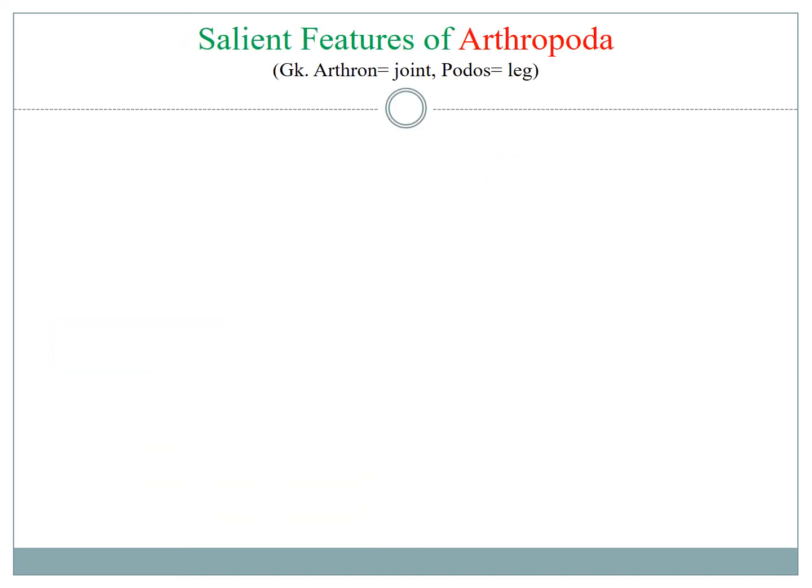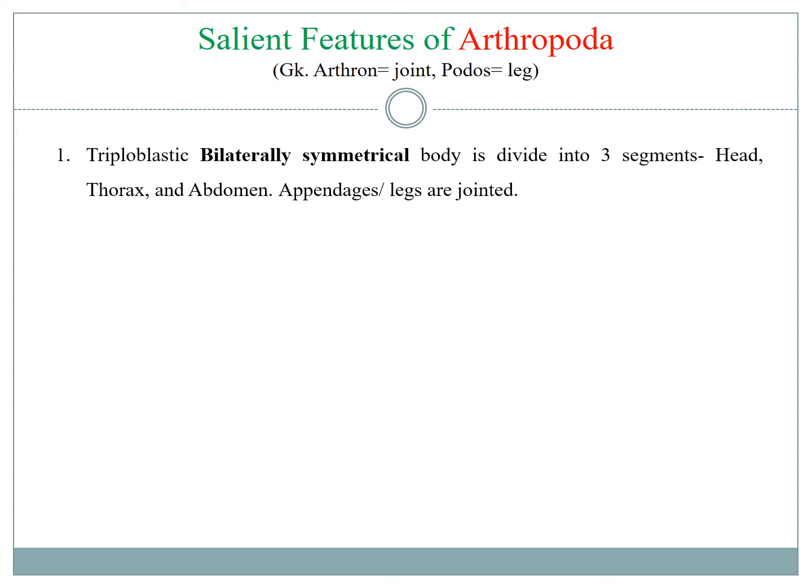Features of arthropods. Arthropods are triploblastic animals with a bilaterally symmetrical body, and the body is primarily divided into three segments: head, thorax, and the abdomen. All the legs or appendages they have are jointed. They have a hard exoskeleton, or outer covering of the body, made up of chitin.